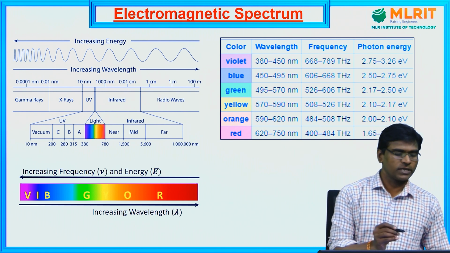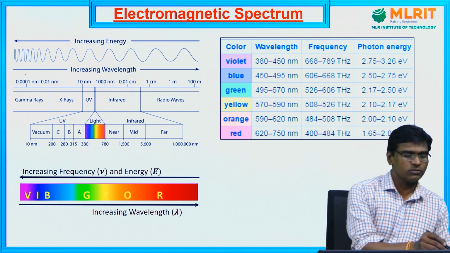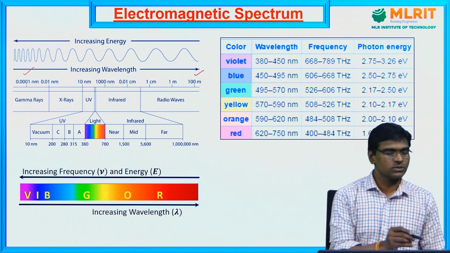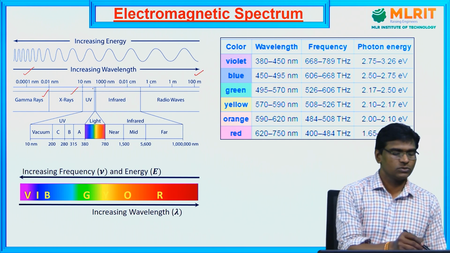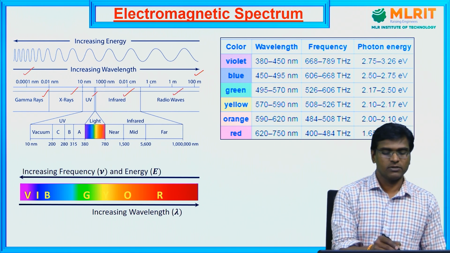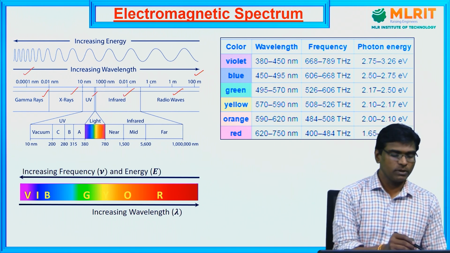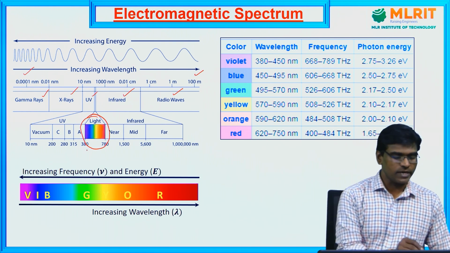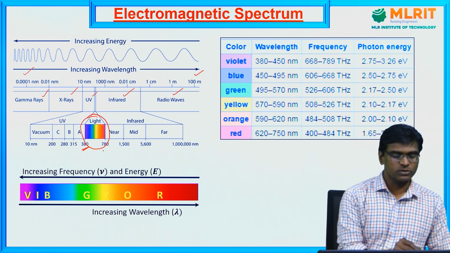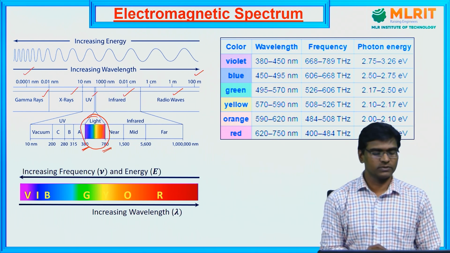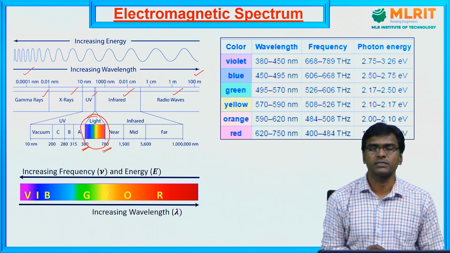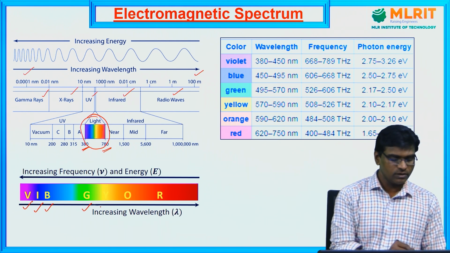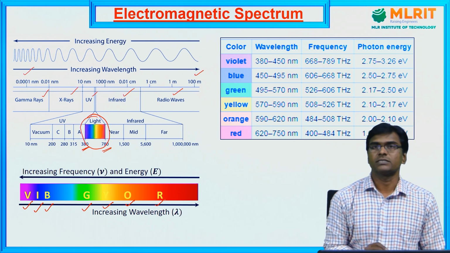The electromagnetic spectrum spans all wavelengths from 0.0001 nanometers to 100 meters. It includes gamma rays, X-rays, UV rays, infrared rays and radio waves. However, we human beings are comfortable only with visible light. Our eyes can detect only 380 nanometers to 780 nanometers. In this range, there are 7 colors: violet, indigo, blue, green, yellow, orange and red.